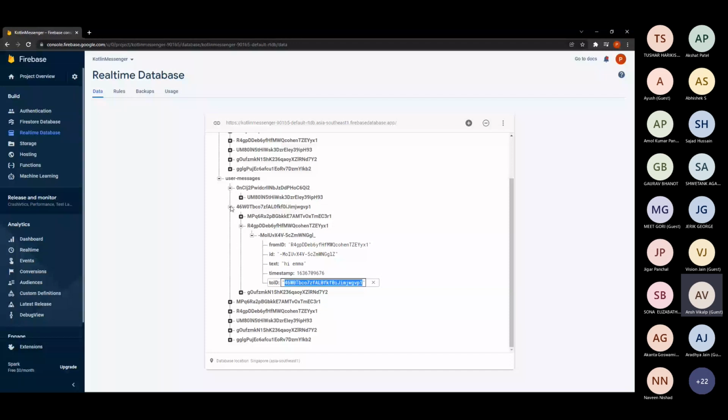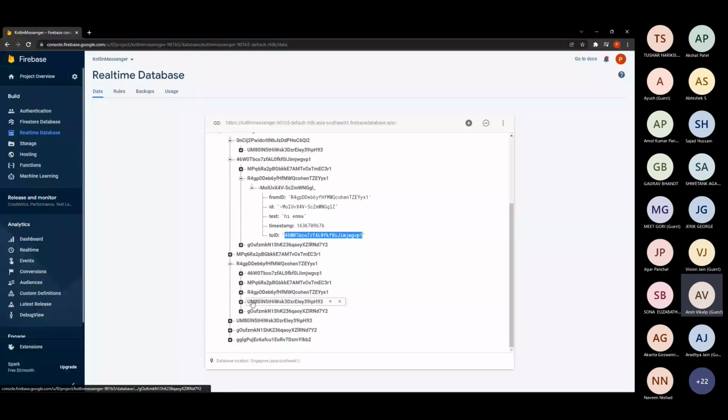Okay, and the same can be seen. I will tell you how. For example, this 46 is sending a message to R4. If you go into R4 right now, see here you have the R4. Inside it you will always have a child which is known as 46. If we go inside 46, you will have the same message here. As I said, MOI is a unique ID for the text message. The same ID you can see here, and the same message you can see here.